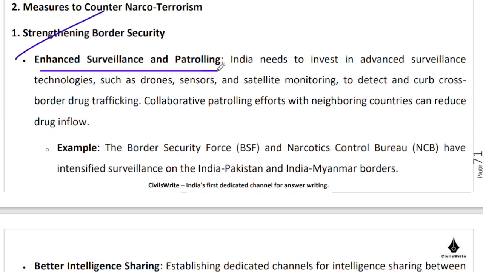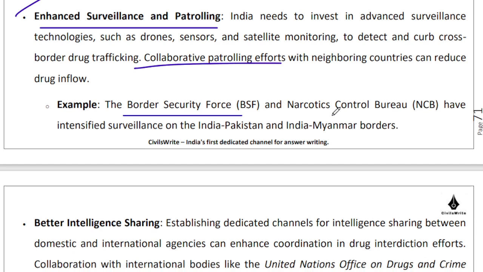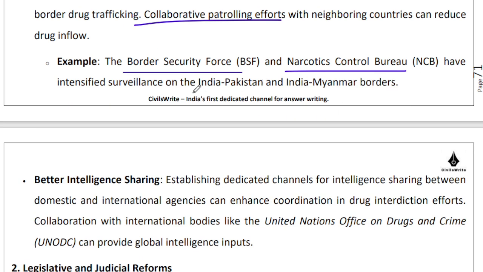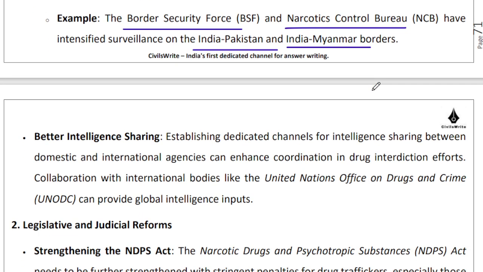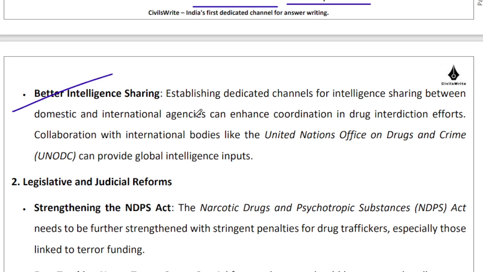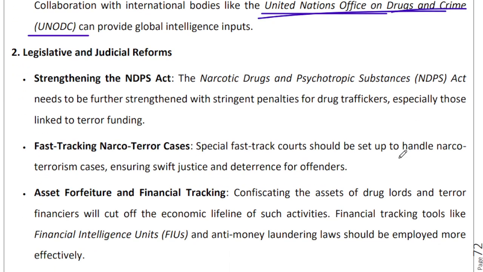There is enhanced surveillance and patrolling. There is collaborative patrolling that is happening. BSF as well as NCB are working together to intensify surveillance along the India-Pakistan as well as India-Myanmar border. There is better intelligence sharing happening. The United Nations Office on Drugs and Crime, UNODC, is also playing a facilitative role. We have strengthened the NDPS Act, that is the Narcotics Drugs and Psychotropic Substances Act. We need to implement it very, very strongly.